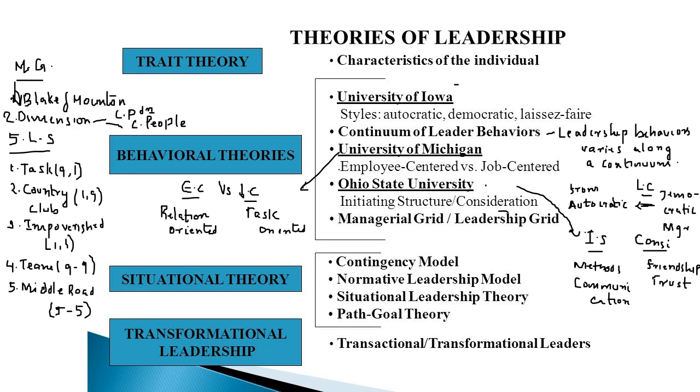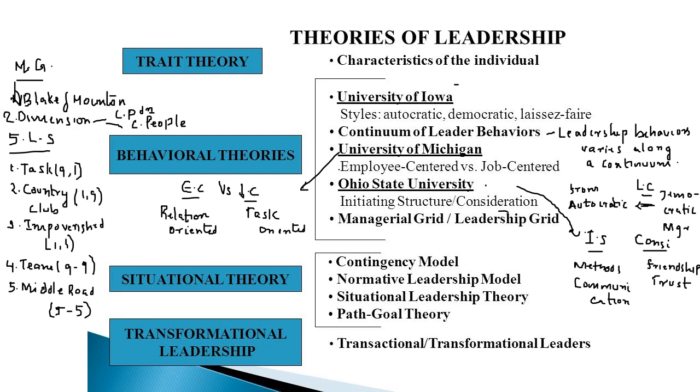Like I told, the intelligence of the leader, controlling power, integrity, human nature, ability to control, fairness and objectivity, and acceptance of responsibility. These are some of the traits that make a leader effective. In trait theory they are not considering any other aspects of leadership, right? Only the trait is considered as a benchmark for an effective leader.